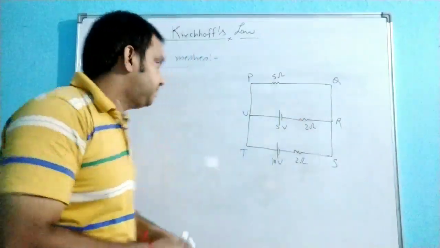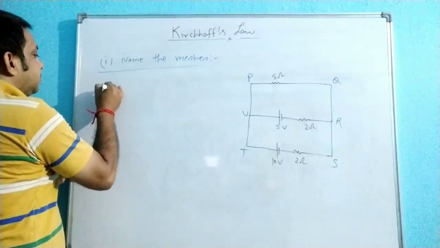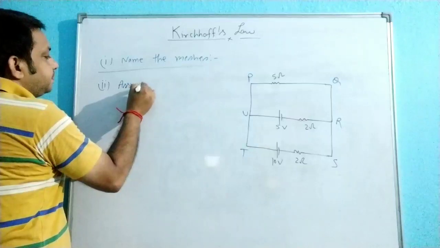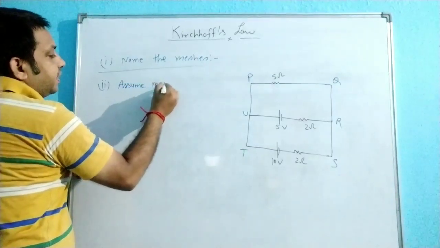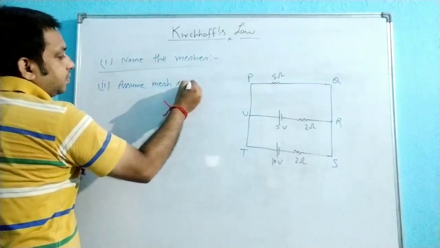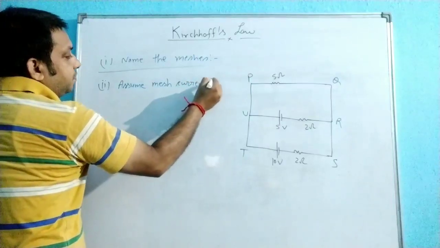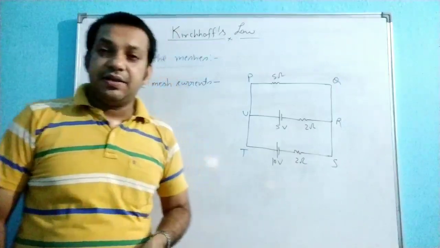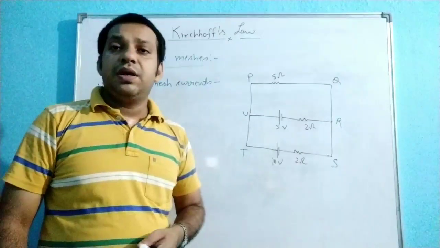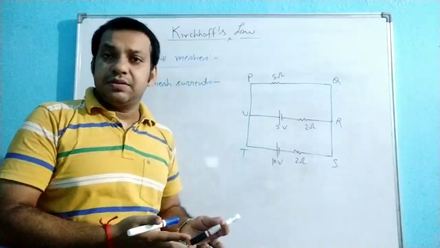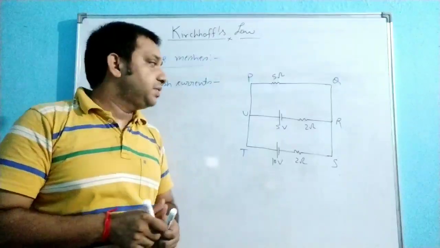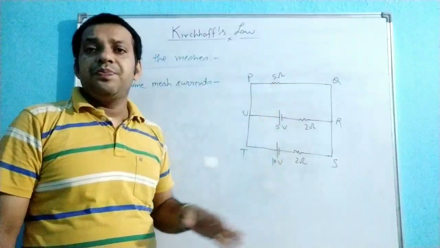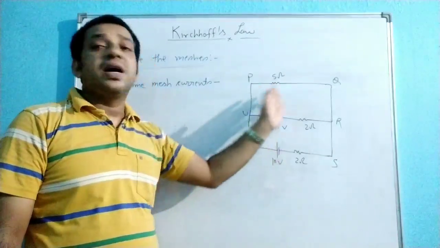The second step is to assume mesh currents. You have to assume a current in a mesh. That means in these two meshes, you have to assume by your own self the current direction.